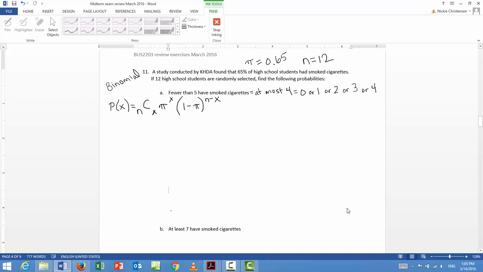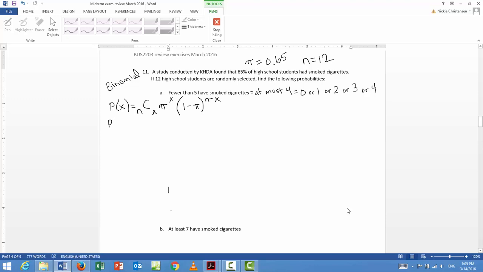So what we have to do for this problem, or means plus, doesn't it? So we have to find the probability of 0, probability of 1, probability of 2, probability of 3, probability of 4. And then we've got to sum those.